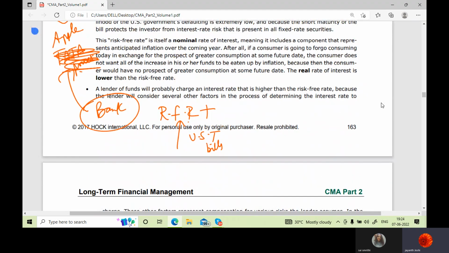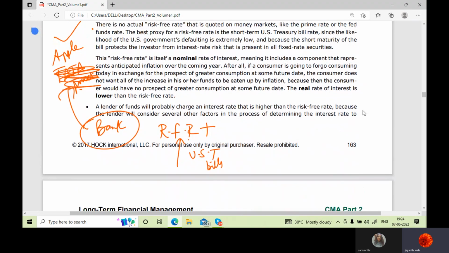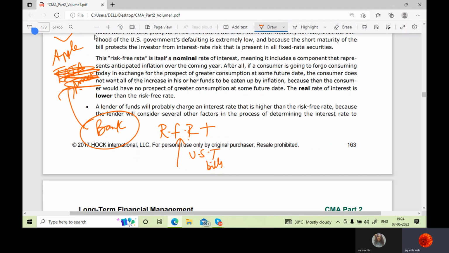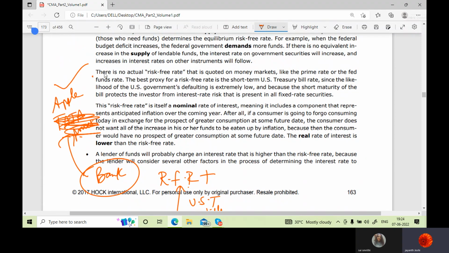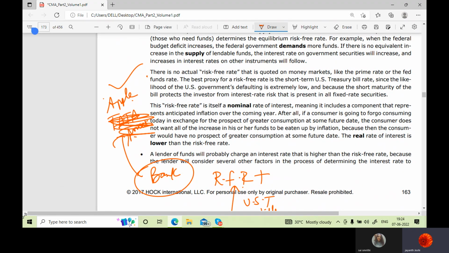If I give money to Apple, I know Apple is a very good company, an excellent company. Let's say Apple can also default, fine. Why not? Apple is one of the best companies. I'll say some other company's name here.